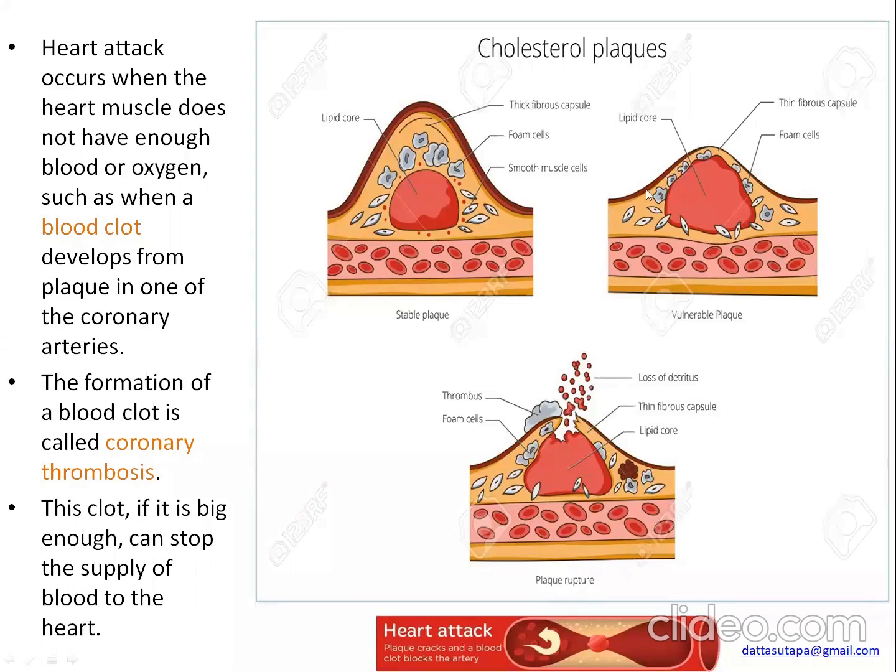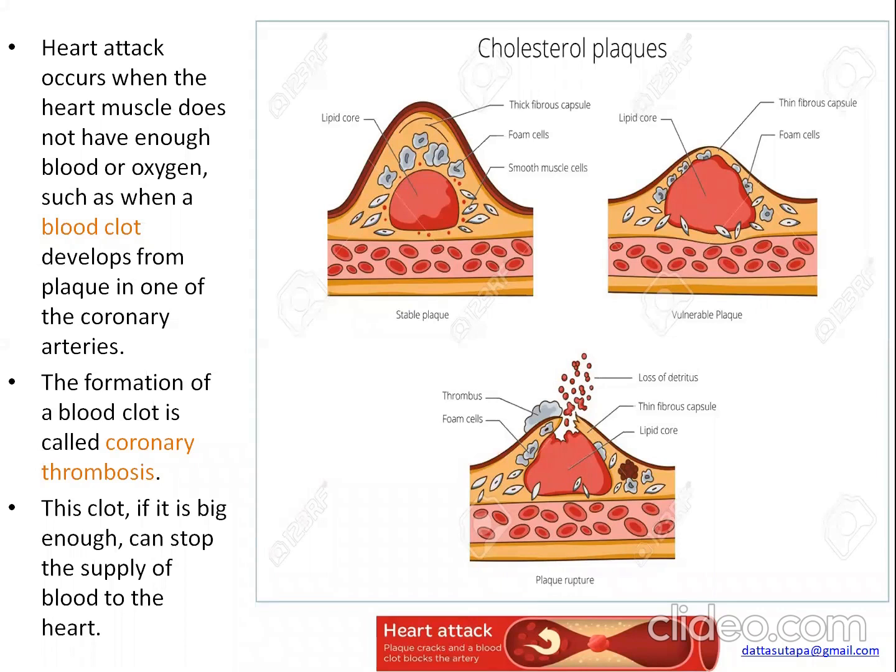The circulating platelets will come and aggregate here, adhering to the subendothelial collagen of the basement membrane.